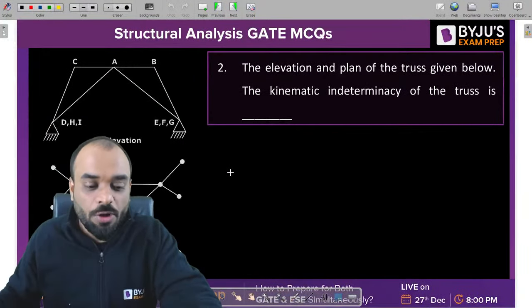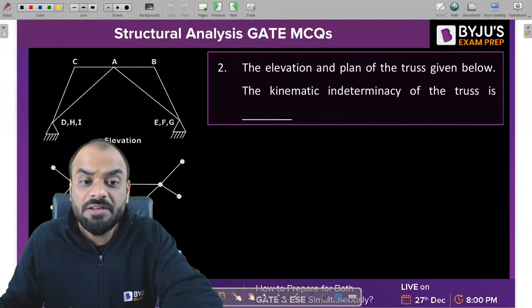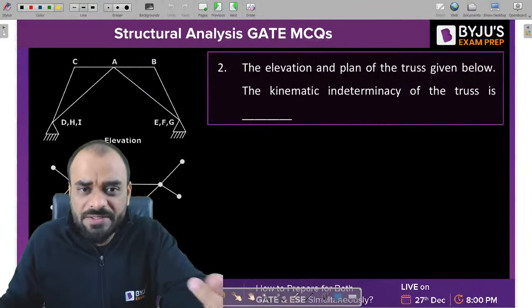Now in this particular problem, you need to find out the kinematic indeterminacy for the given structure. And this problem is very different. Why is it different?